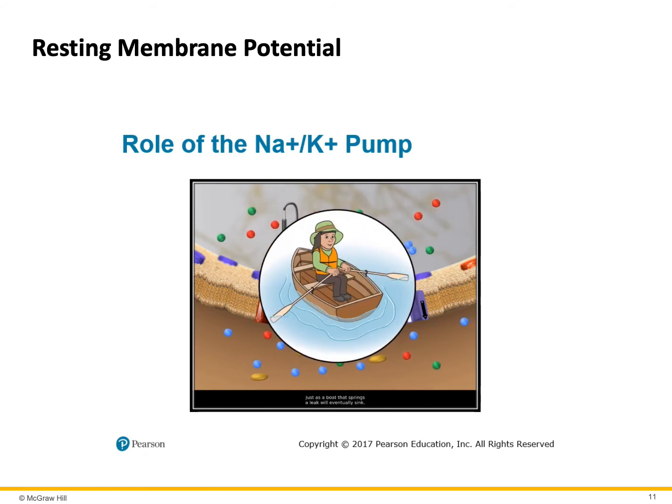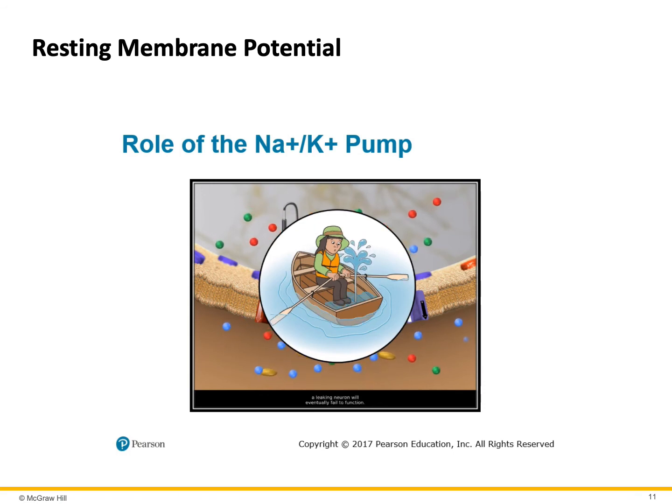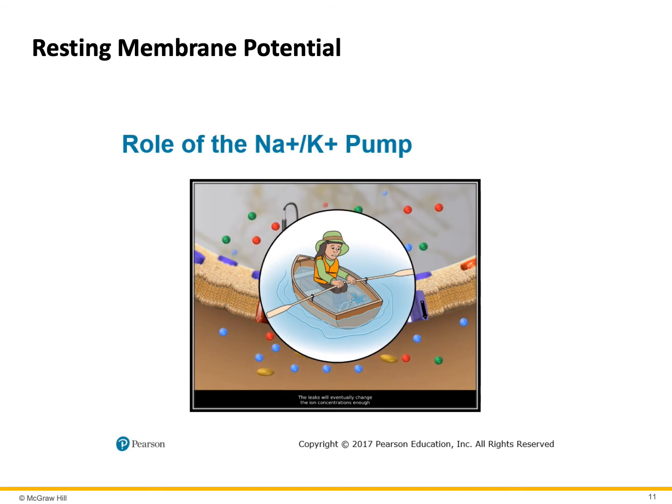Just as a boat that springs a leak will eventually sink, a leaking neuron will eventually fail to function. The leaks will eventually change the ion concentrations enough that the neuron cannot generate the electrical signals it uses to communicate. To compensate for a leaking boat, the captain can bail water out as fast as it enters.